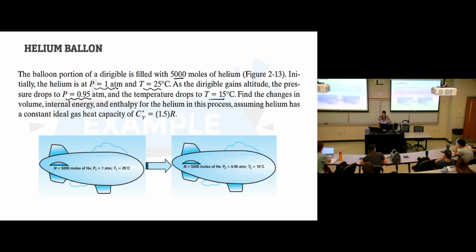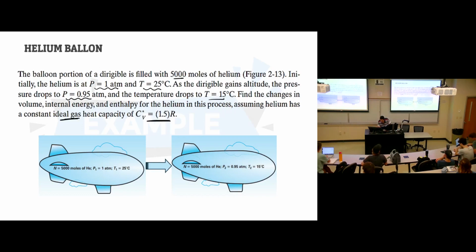Find the change in volume, internal energy, and enthalpy for the helium in this process, assuming ideal gas behavior, with a heat capacity of 1.5 R. At the initial condition we have the number of moles, pressure, temperature. At the final state we have the same number of moles, and a new pressure and temperature.